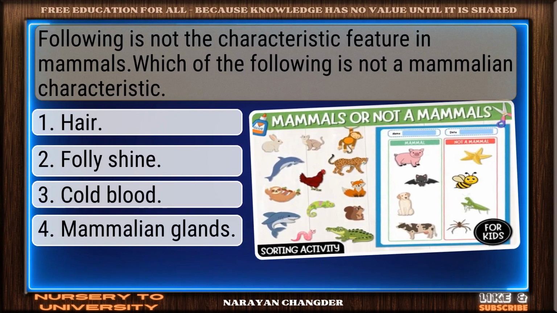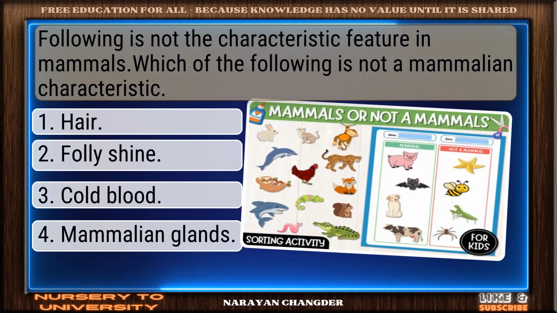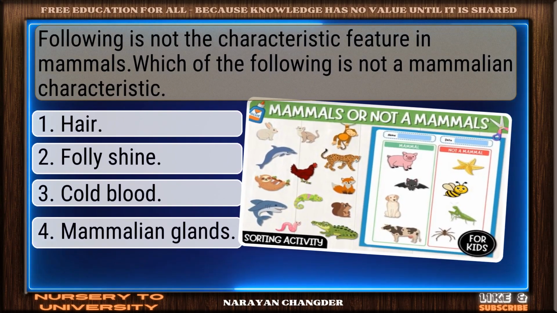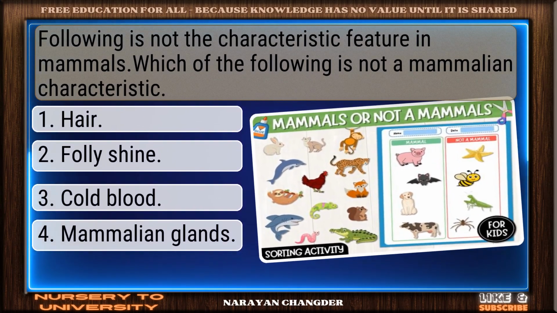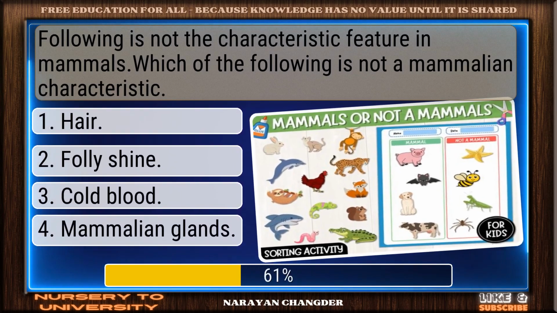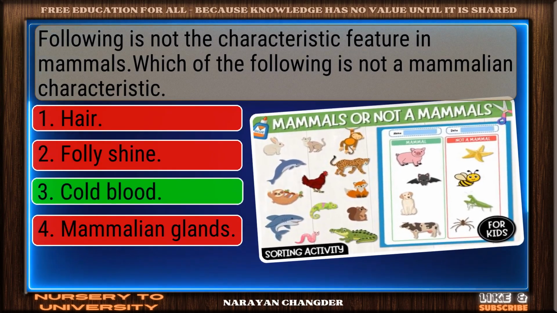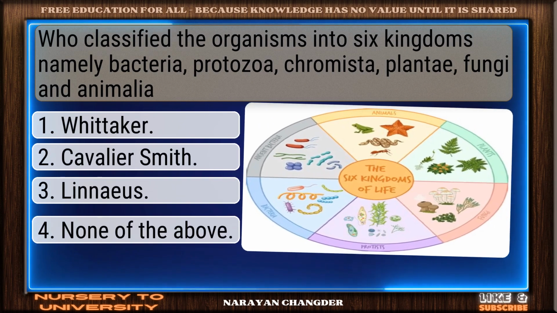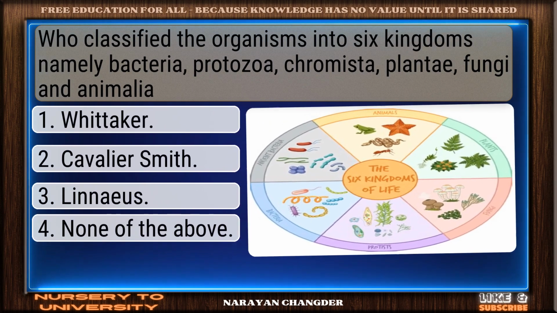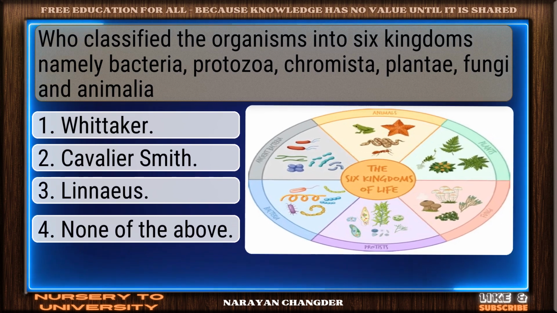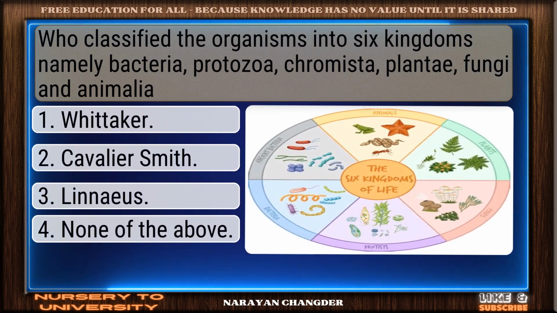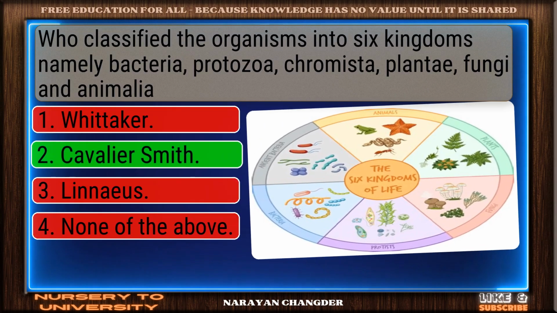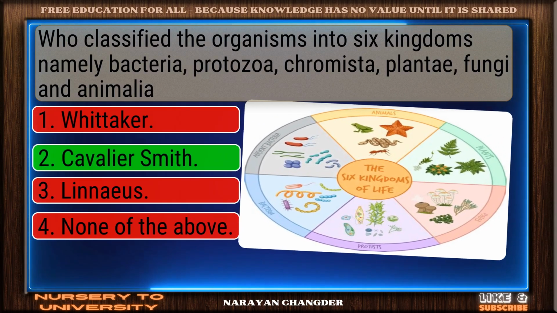Question number 50. Which of the following is not a characteristic feature of mammals? Correct. Cold blood is the right answer. Question number 51. Who classified the organisms into 6 kingdoms, namely bacteria, protozoa, chromista, plantae, fungi, and animalia? On track. Cavalier-Smith is the correct answer.